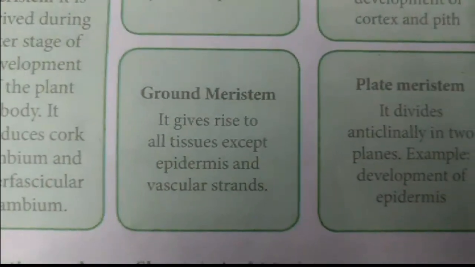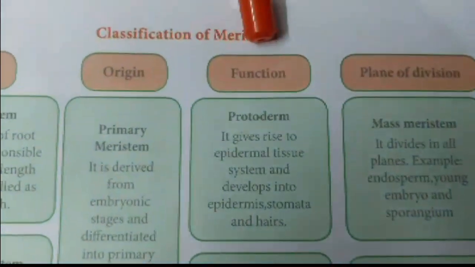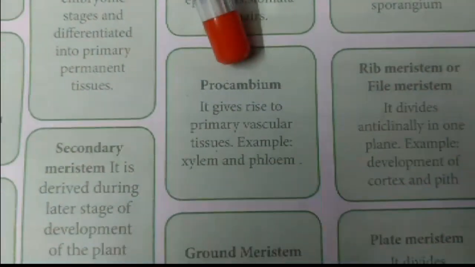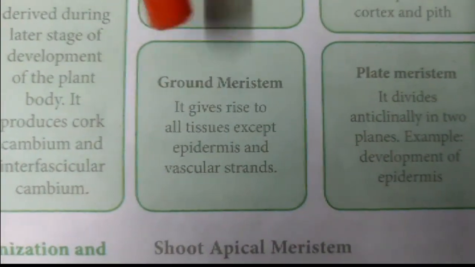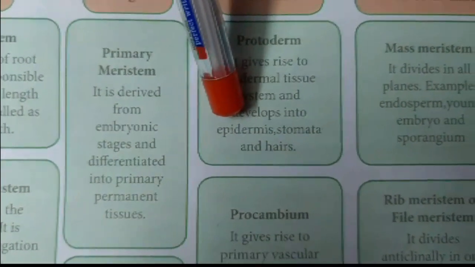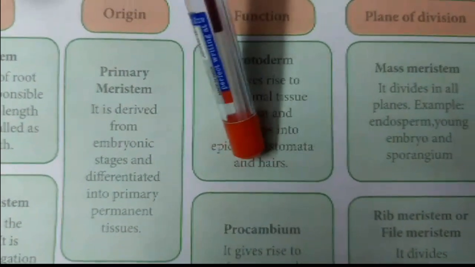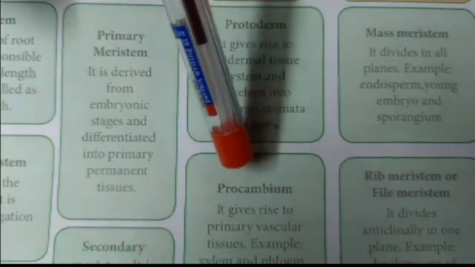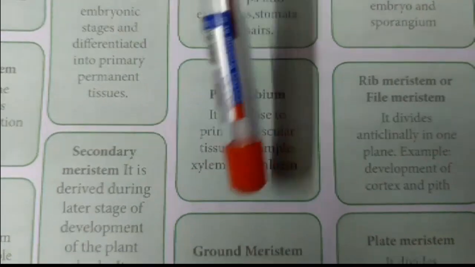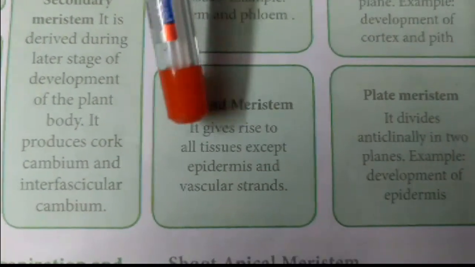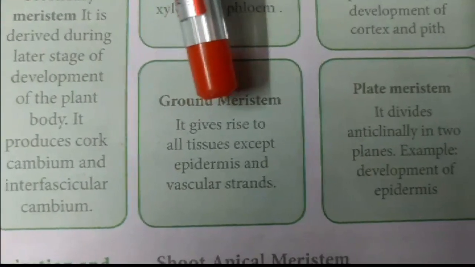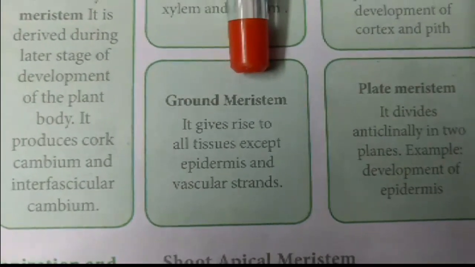So based upon their function, the meristematic tissues are classified into three types: protoderm, procambium, and ground meristem. The protoderm gives rise to epidermis, stomata, and epidermal hairs. The procambium gives rise to xylem and phloem. The ground meristem gives rise to cortex and pith.